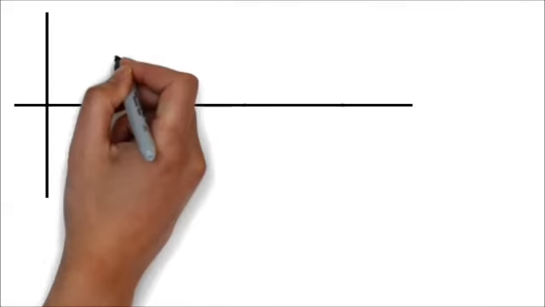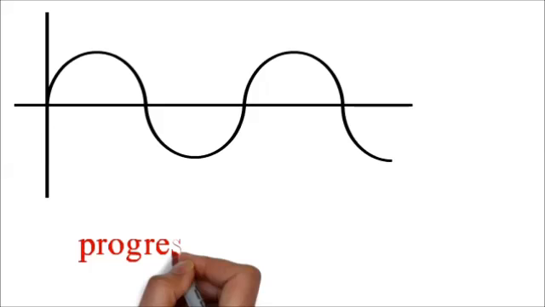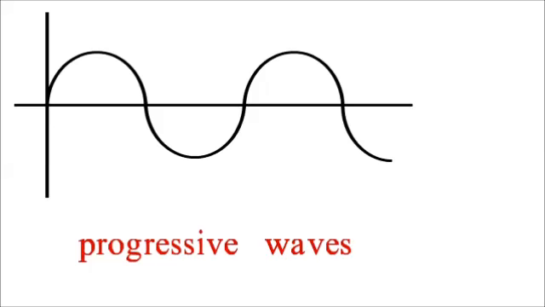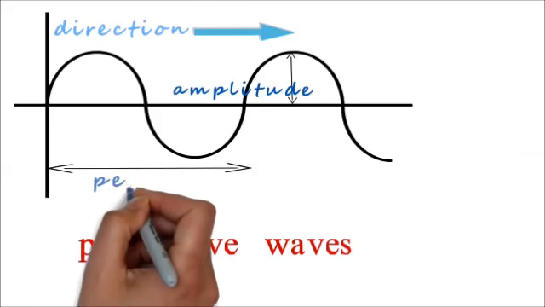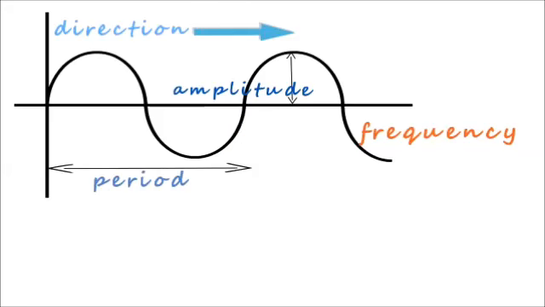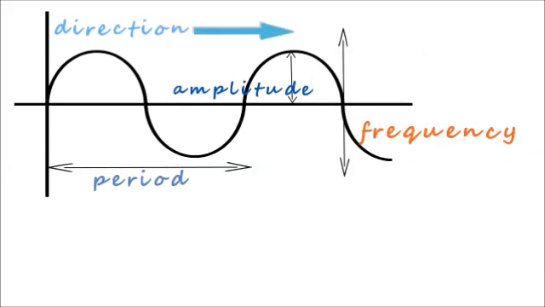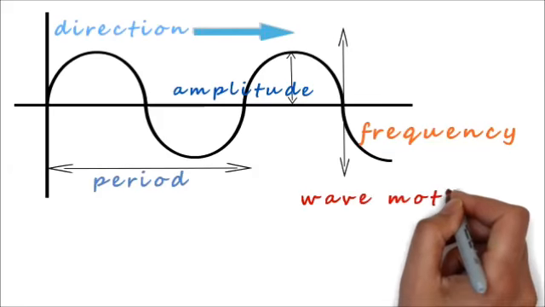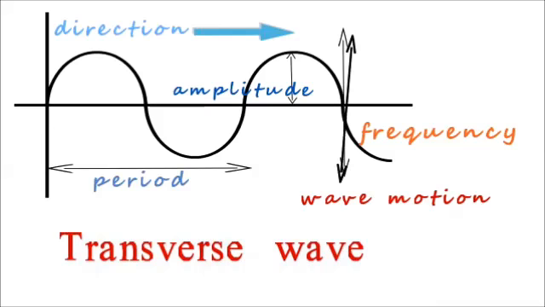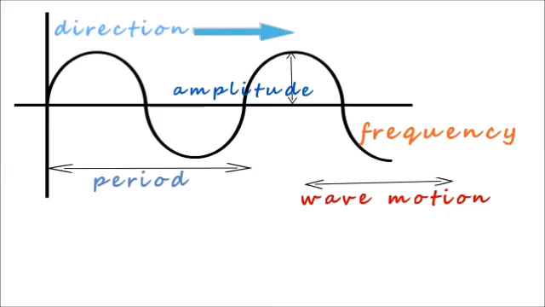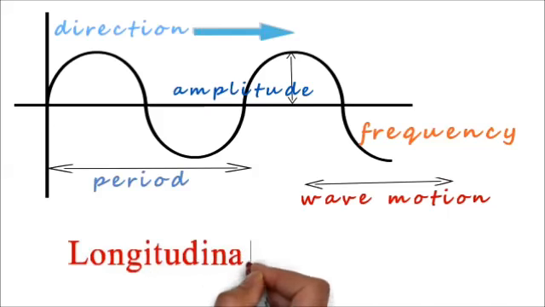We call the waves which travel continuously in the same direction progressive waves. In progressive waves, all the particles of the medium have the same amplitude, period, and frequency. If the particles of a medium oscillate perpendicular to the direction of propagation of the wave, we call it a transverse wave. And if the particles oscillate parallel to the direction of propagation of the wave, we call it a longitudinal wave.